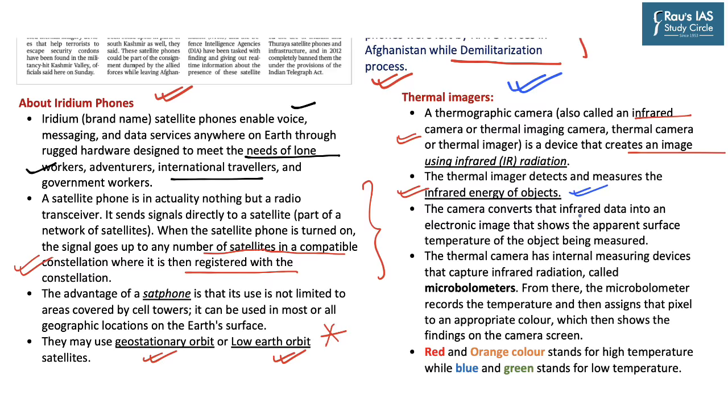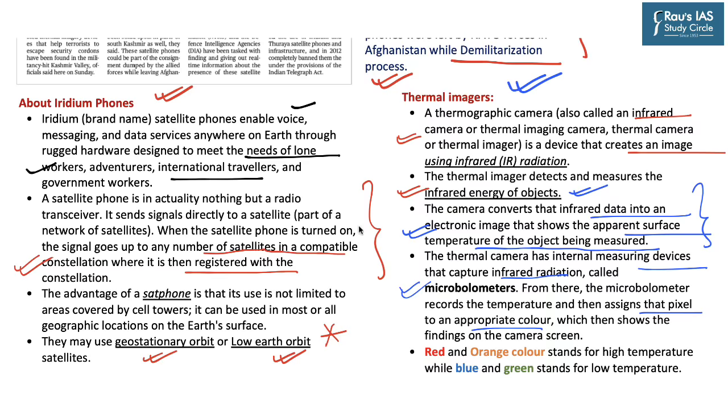So the camera converts the infrared data into an electronic image which shows the apparent surface temperature of the object being measured. So it basically measures the surface temperature. The thermal camera has internal measuring devices which capture infrared radiation, and these devices are called microbolometers. These microbolometers record the temperature and then assign a particular pixel to an appropriate color. And this is how it shows findings on a camera screen.